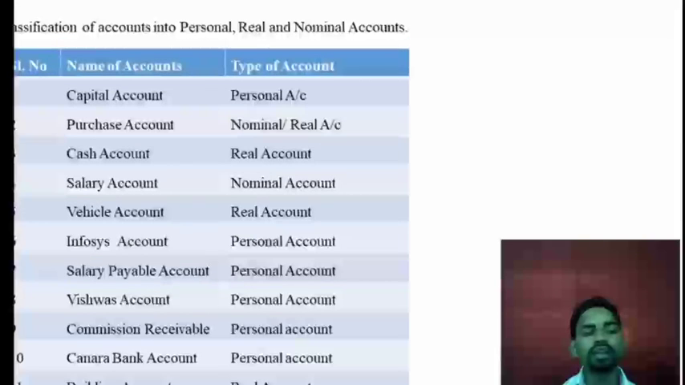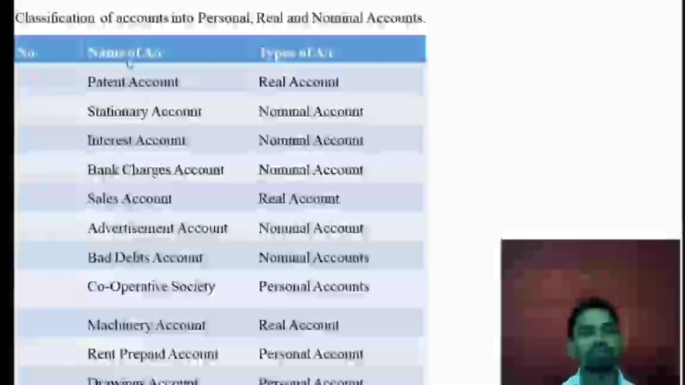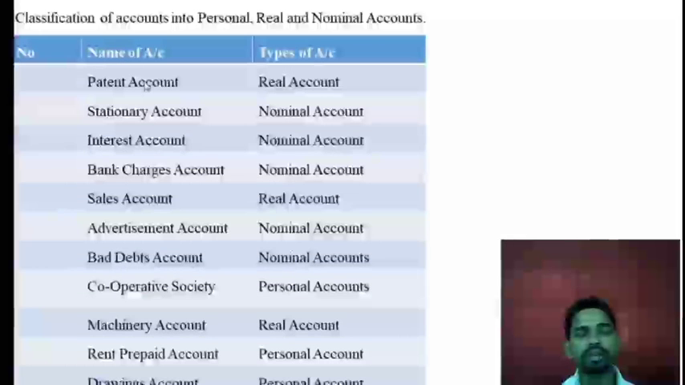Okay, next one is the building. Building is an asset for the business, it is a fixed asset, so it will come under the real account. Okay, goodwill account. Goodwill is in the fixed assets, it is an intangible asset, so this intangible asset will come under the real account. Next one is the patent account. Patent is also an intangible asset, so it will come under the real account.